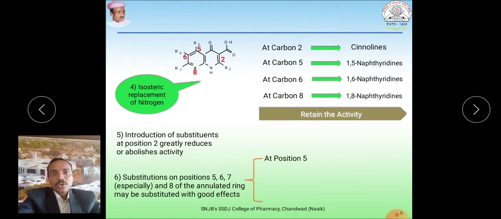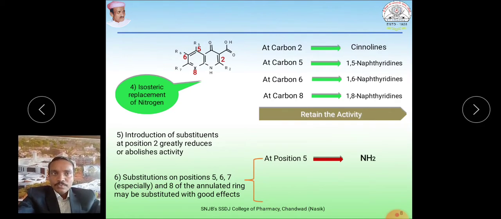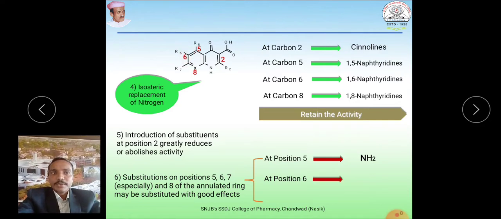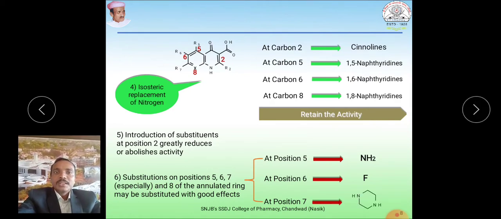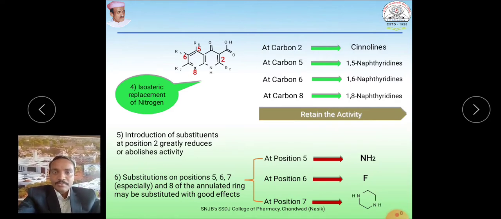At position 5, R5, this should be an amino group, NH2. Position 6 should be a fluorine atom. Next to this, at position 7, that means R7, should be a piperazine moiety. These substitutions, if present in the basic moiety of quinolone, give a drug molecule with maximum activity.